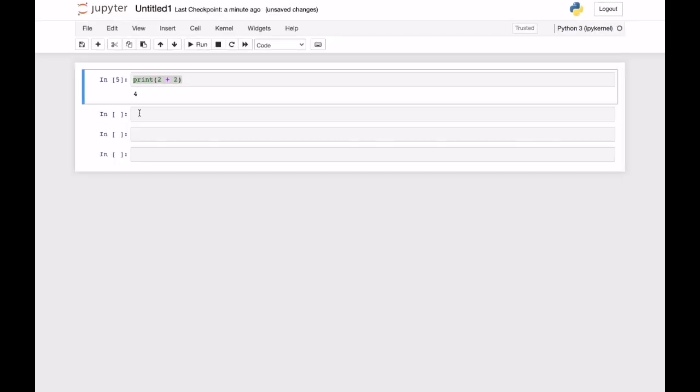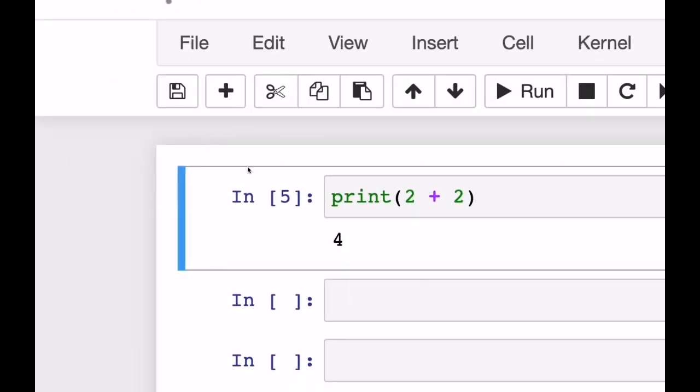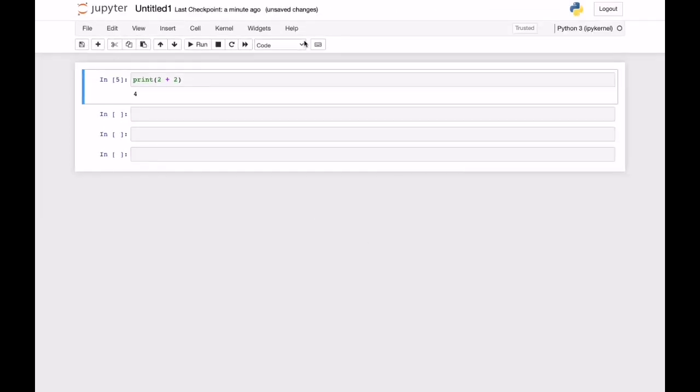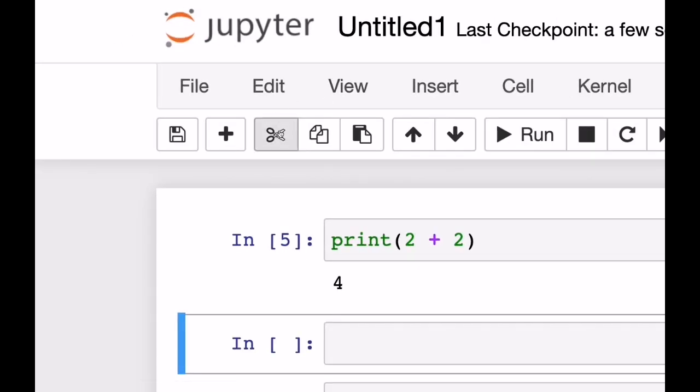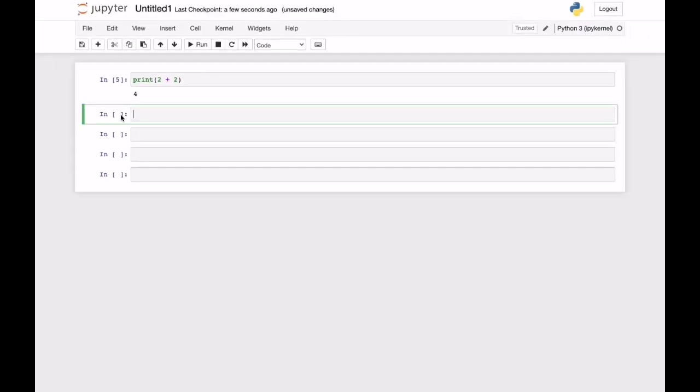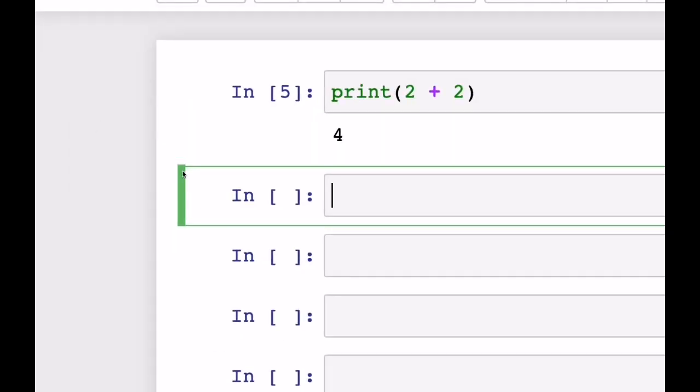This is how you have to code. This is the cell, and you are able to see how many times you have run the code. I'll show you every single thing about this. Now, if you want to save this, you click on this. If you want to add a new cell, click on that. If you want to delete this cell, select this one. You'll be able to see this green mark.